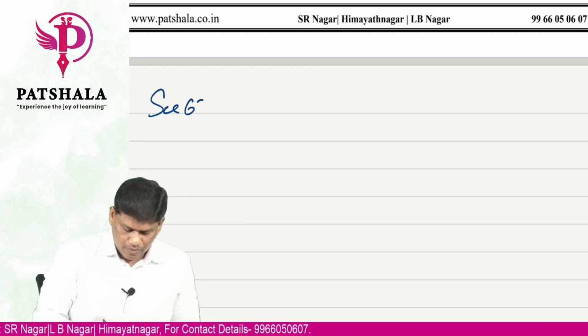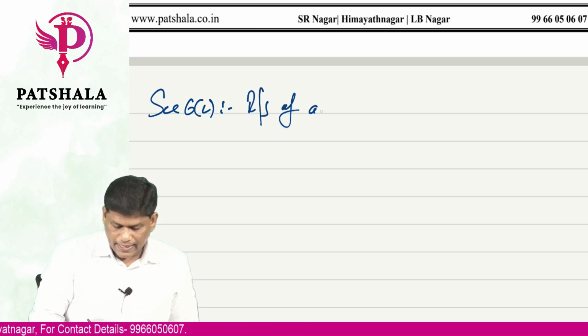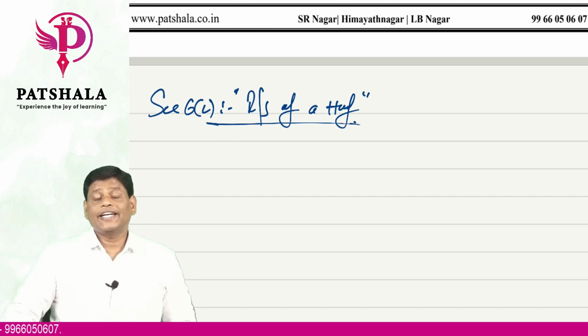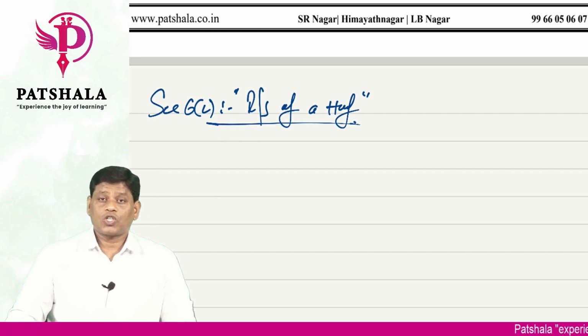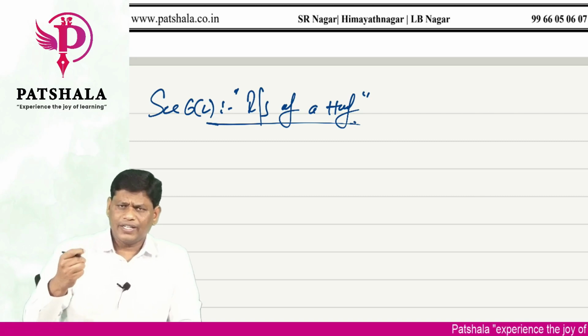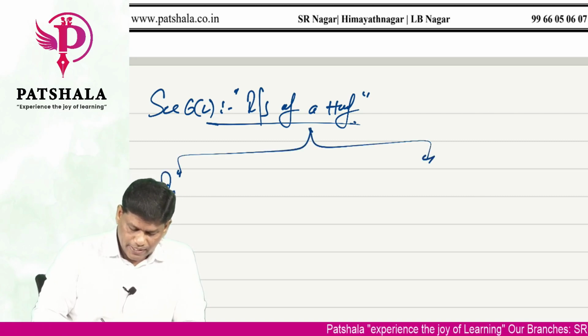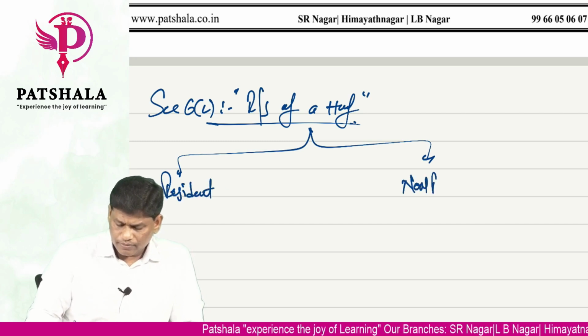Section 6 subsection 2 talks about the residential status of a HUF. HUF is not like an individual. HUF is an artificial person which is created by the process of law, so it is a little different. Like an individual, a HUF can also be either resident or non-resident.